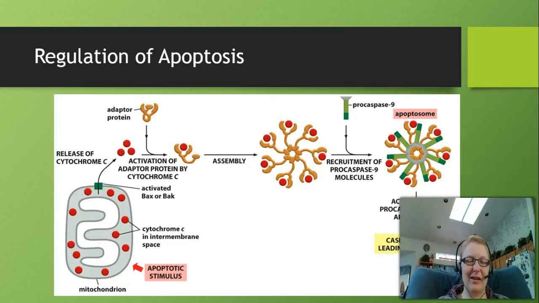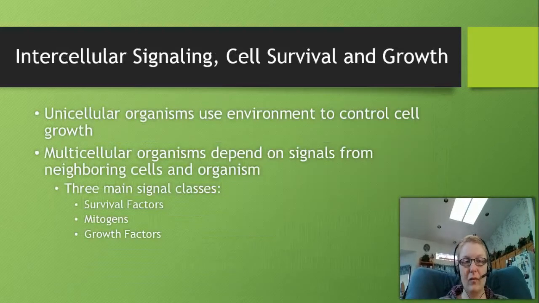But if the signals are stopped before cytochrome C is released from the mitochondria, none of this will happen. The cell will not undergo apoptosis. So this whole family is important because the Bax in the Bak signals that you see here on the mitochondria activating the release of cytochrome C are also members of the BCL2 family. So it's two sides of one coin as to whether or not this is activated.